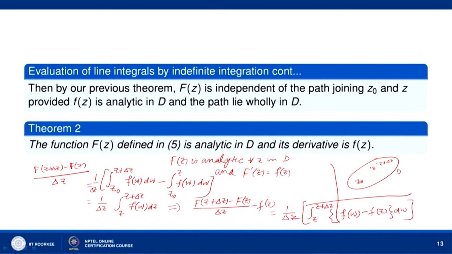this I can do because z is independent of w, z is fixed. So, f(z) is a constant. So, the integral over z to z plus delta z of dw will be delta z, and delta z will cancel. So, this f(z) I can bring inside the integral.